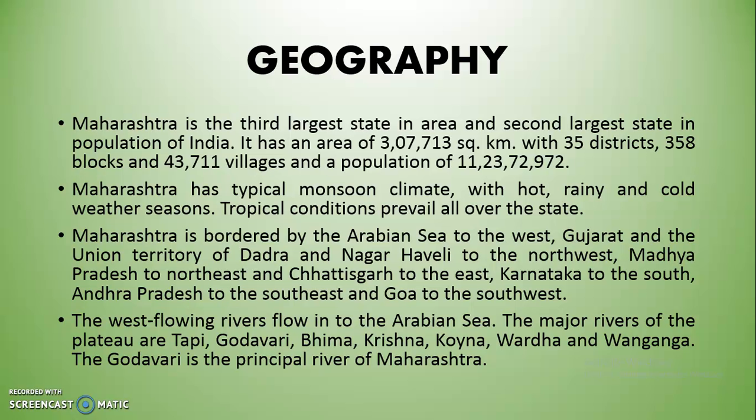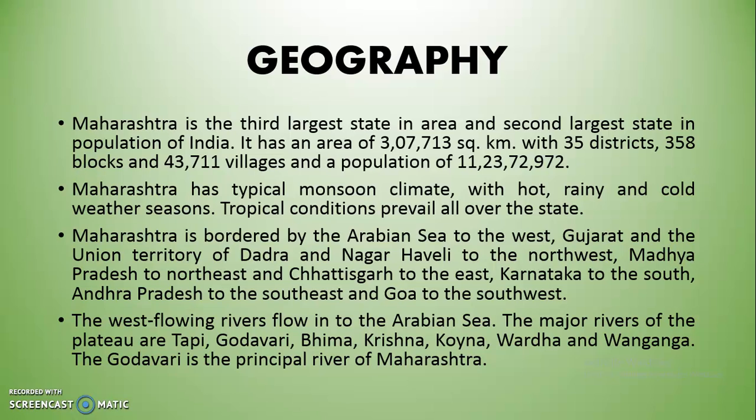First, the geography of Maharashtra. Maharashtra is the third largest state in area and second largest state in terms of population of India. It has an area of 3,07,713 square kilometer, which is 35 districts, 378 blocks, 43,711 villages, and a population of 11,23,72,972. Maharashtra is a typical monsoon climate with hot, rainy, and cold weather seasons. Tropical conditions prevail all over the state.